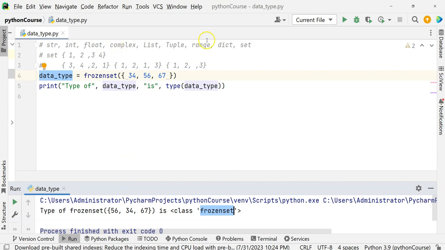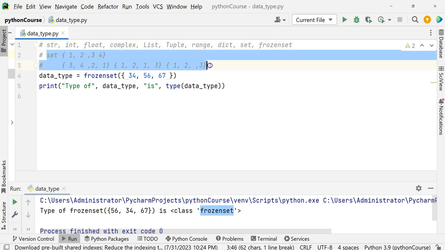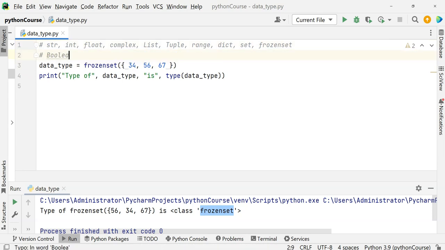So we saw set and frozen set. Now let's go to the next data type, that is Boolean. This is the easiest data type. Why do we use the Boolean data type? Boolean is one of the built-in data types provided by Python, and it represents only two values: true or false. Generally it is used to represent the truth values of expressions too.